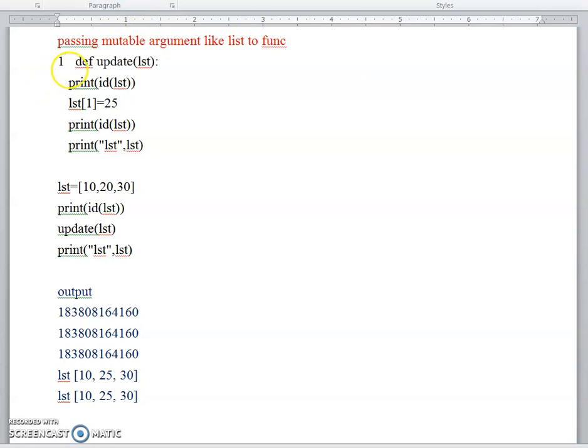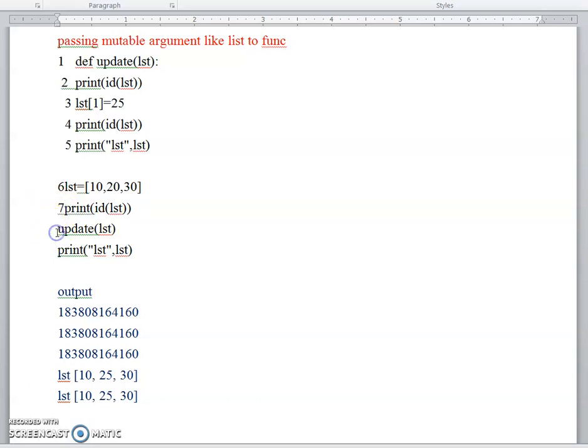First, the line numbers start with 1. I am putting the line numbers to show the flow of execution: 4, then 5, 6, 7, then 8, then 9th. So there are totally 9 statements. First we will arrange the function.